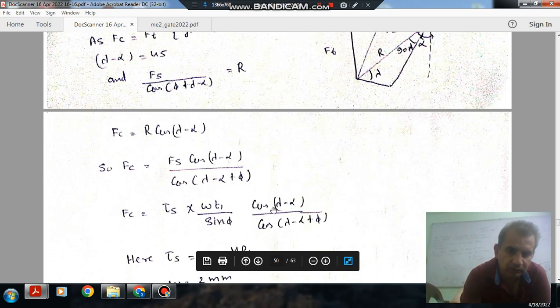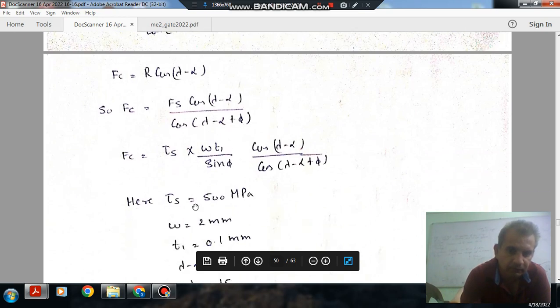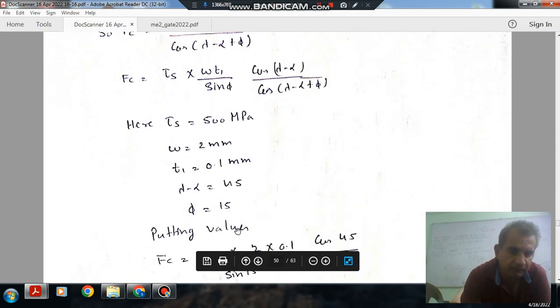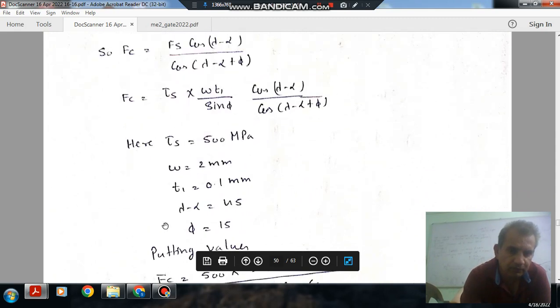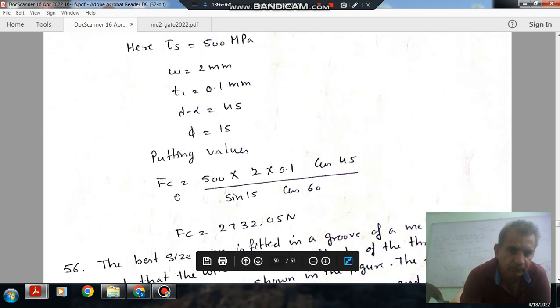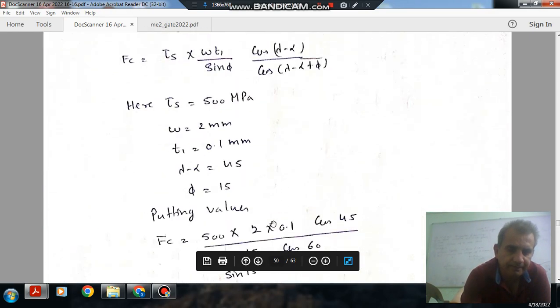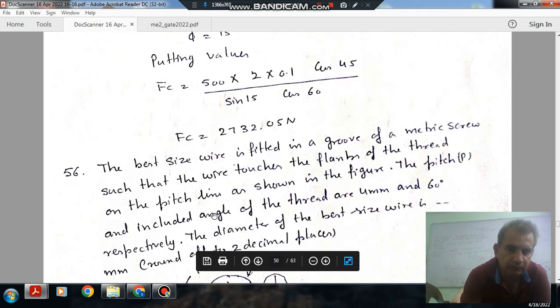So tau s is your 500 MPa and W is your 2 mm. t1 is your 0.5 mm and lambda minus alpha is 45 degree and phi is your 15 degree. Putting these values we can find out Fc. So Fc is your 2732.05 Newton. So answer is 2732.05 Newton.